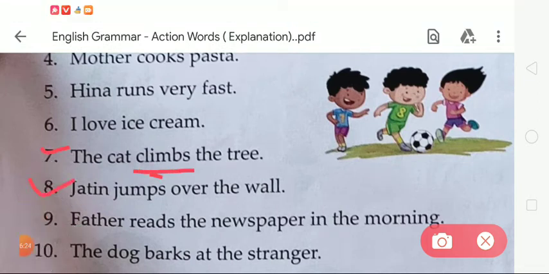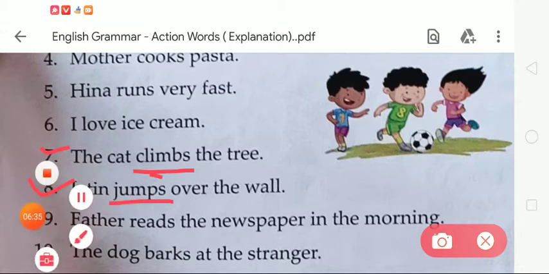Okay. Now number 8. Jatin jumps over the wall. Here the given word jumps is an action word, so we have to underline it. Now the next, number 9. Father reads the newspaper in the morning. Student, tell me which word is the action word in this sentence. The given word reads is an action word. So we have to underline the given word reads.